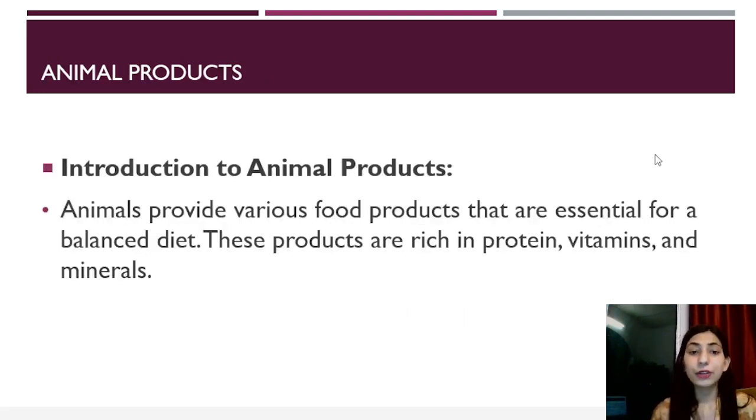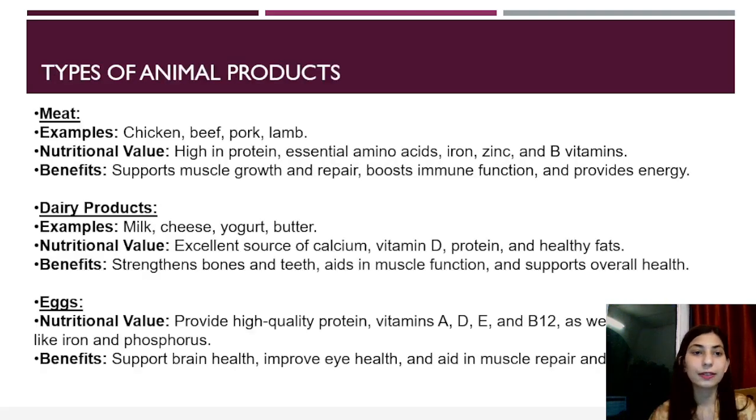Animal products. Introduction to animal products. Animals provide various food products that are essential for a balanced diet. These products are rich in proteins, vitamins, and minerals. So let's discuss different types of animal products now.